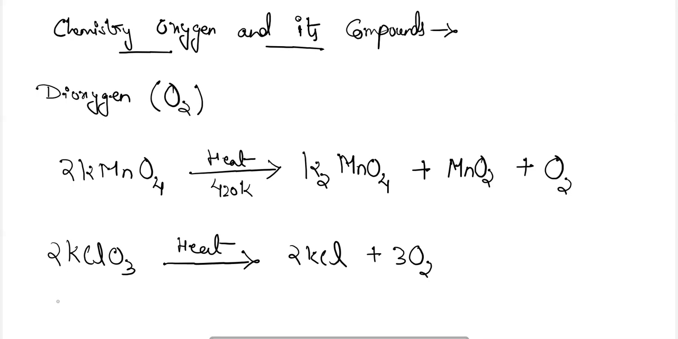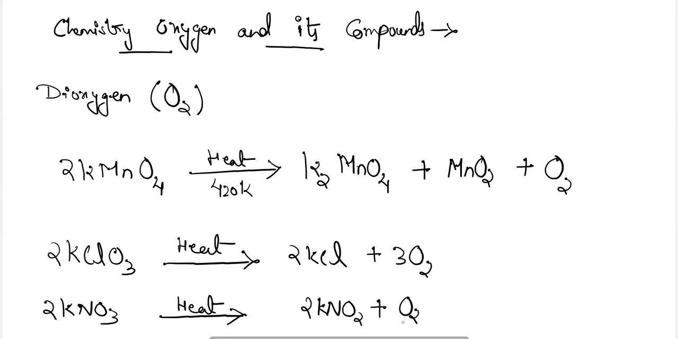Also, potassium nitrate will thermally decompose to make potassium nitrite and oxygen. Dioxygen will be formed. Also, by heating the peroxides.